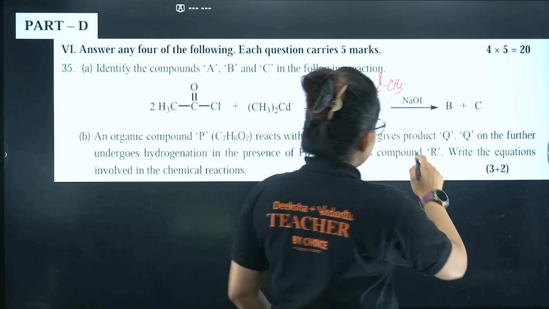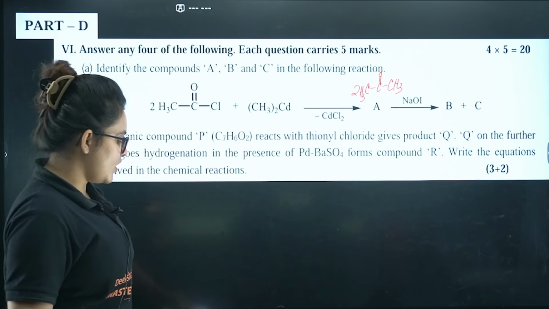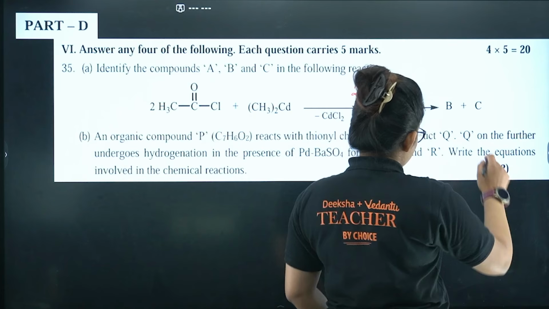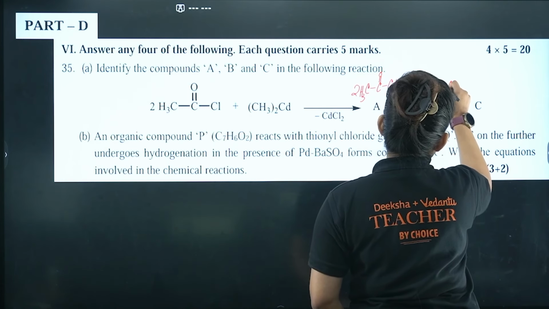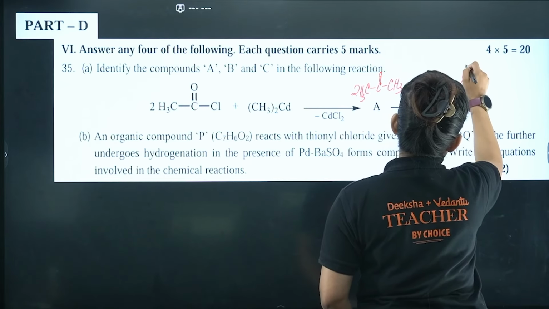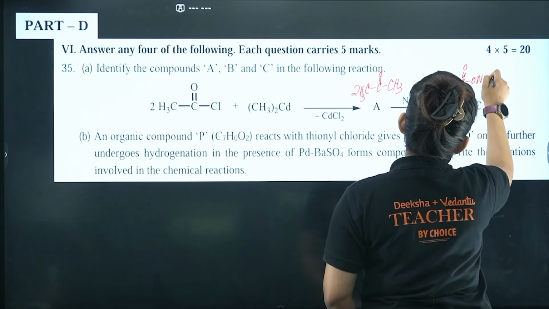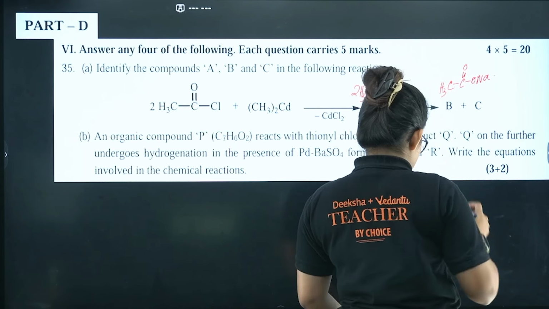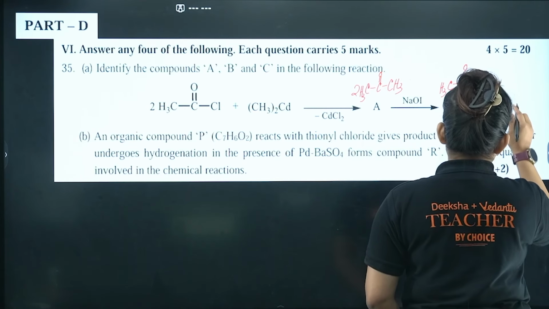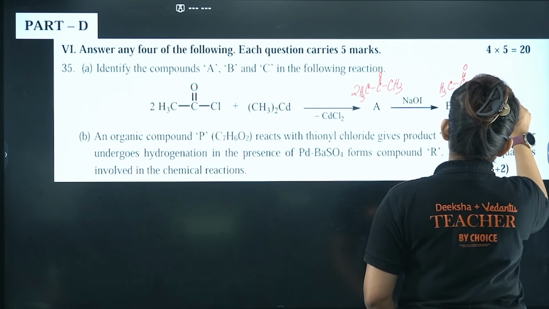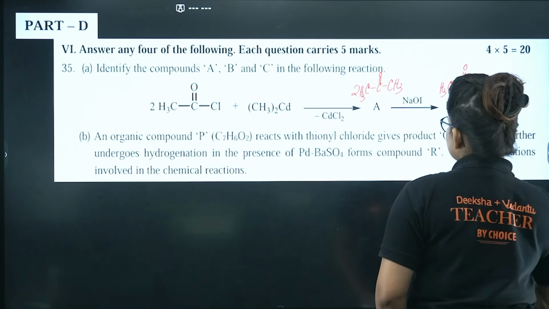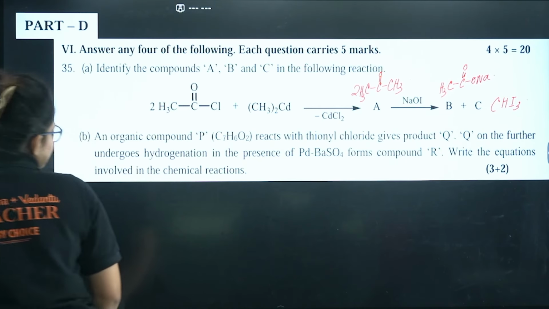Now further, if A is treated with NaOI, then you will end up with CH3COONa. That's going to be your B, and C is none other than your iodoform, that is CHI3. I guess it's clear to you.